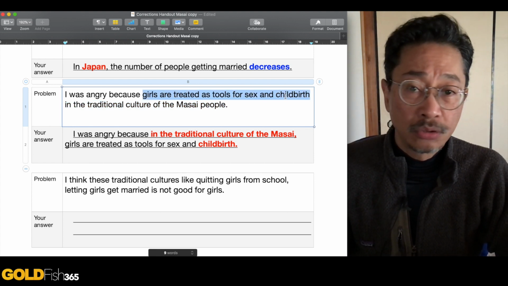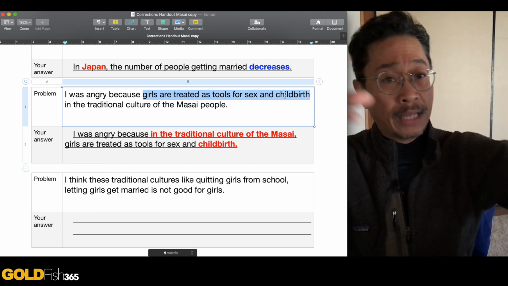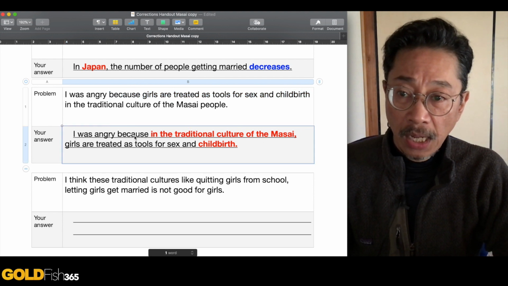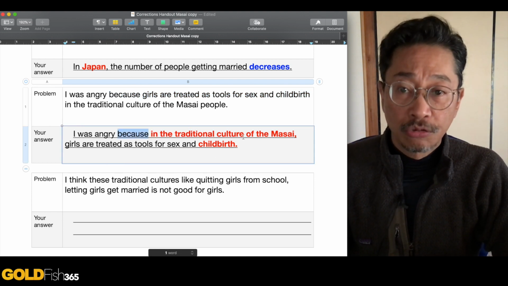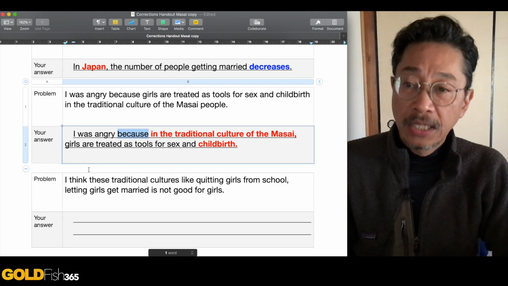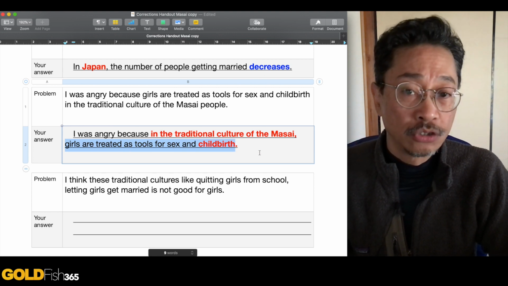Girls are treated as tools for sex and childbirth, because that is the place where it's happening, so that has to come first. So it goes because in the traditional culture of the Maasai, comma, that's the place where it's happening, then you have this problem. Girls are treated as tools for sex and childbirth.